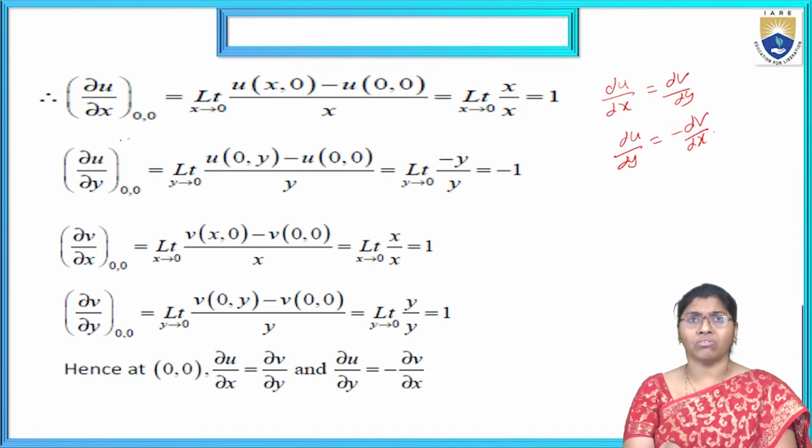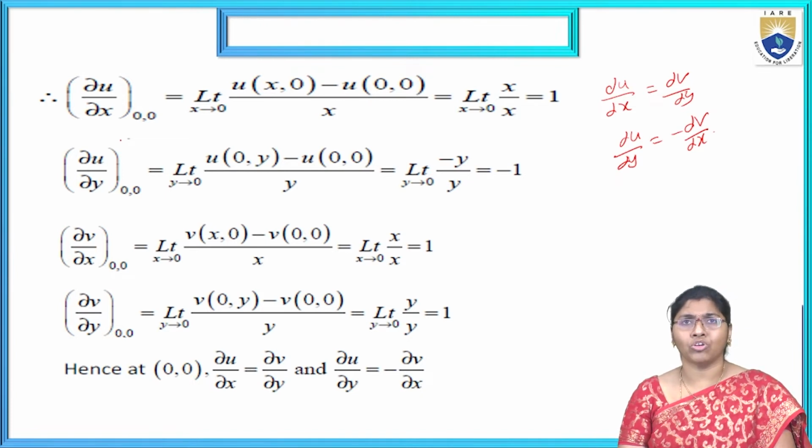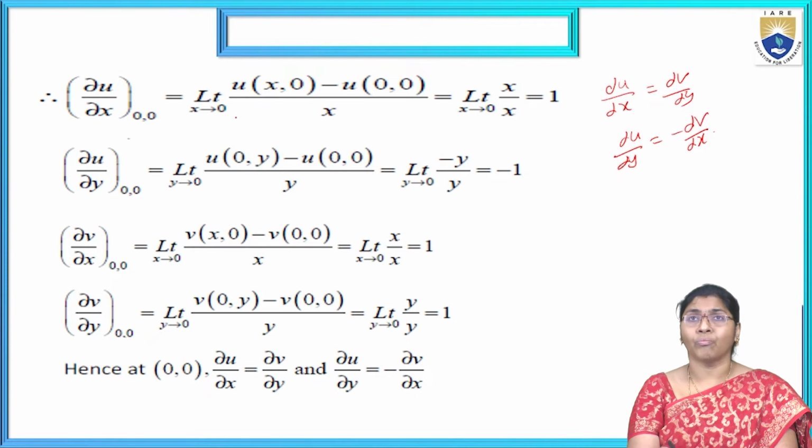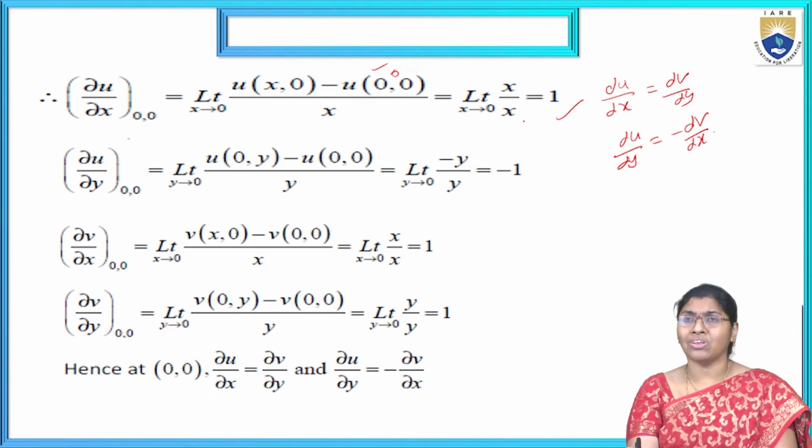Now, dou u by dou x at 0 comma 0 is, by the derivative formula, limit x tends to 0 of u of x comma 0 minus u of 0 comma 0 by x. The limit exists here; u of 0 comma 0 is 0 and u of x comma 0 is x. Now x by x equal to 1, so the value of dou u by dou x is 1.